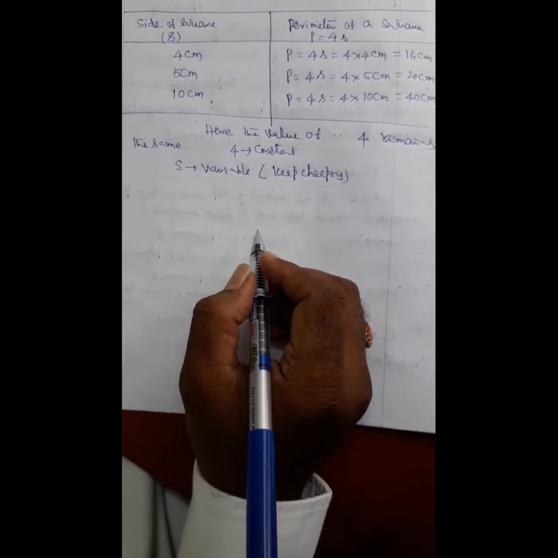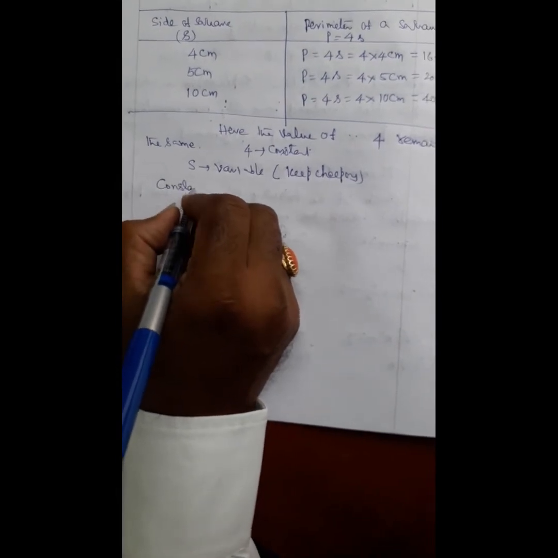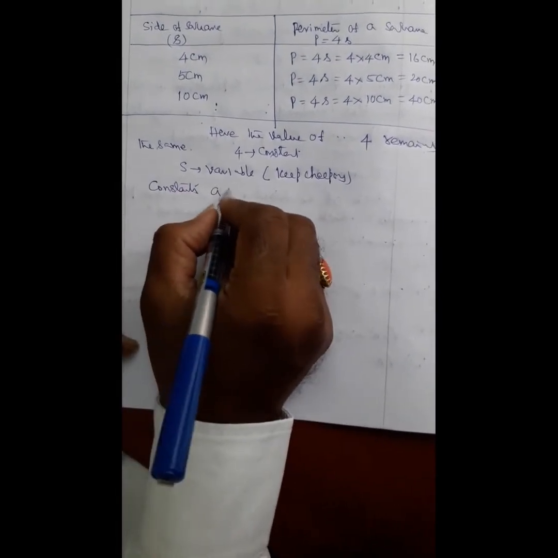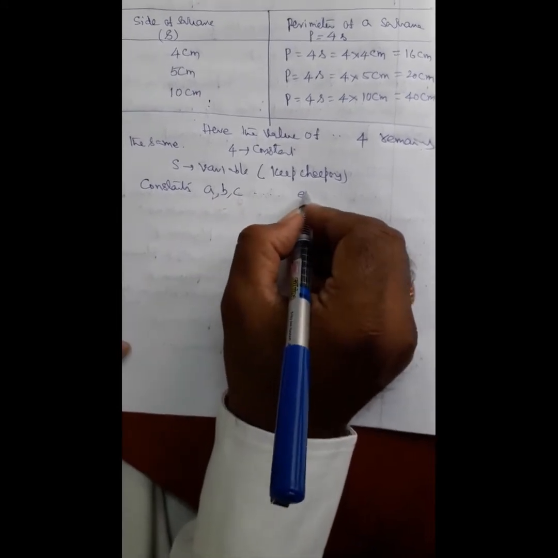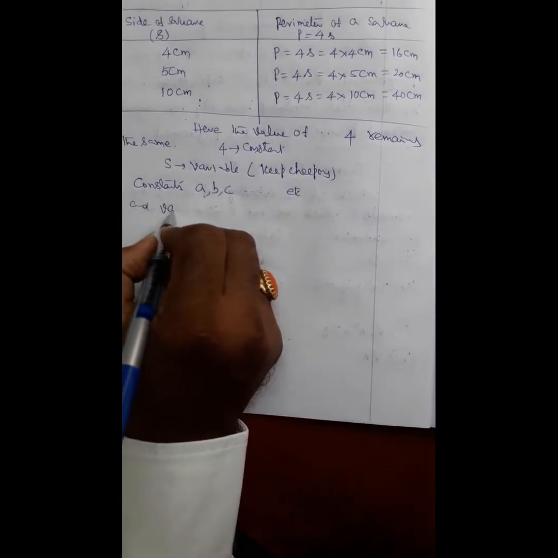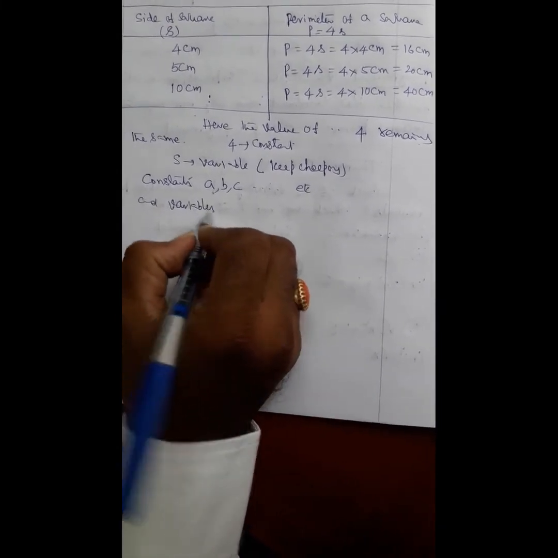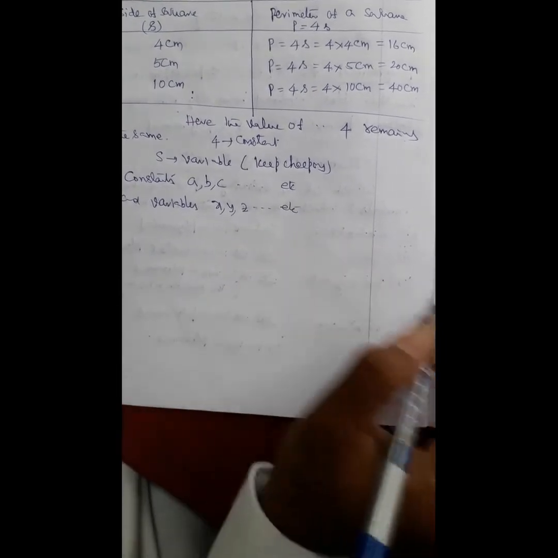Okay. Generally, we denote constants by letters like A, B, C, etc., and variables by X, Y, Z, and so on.